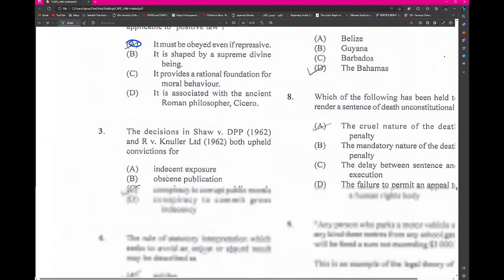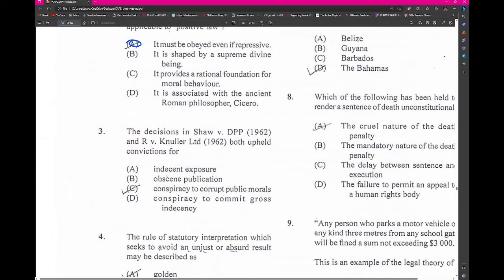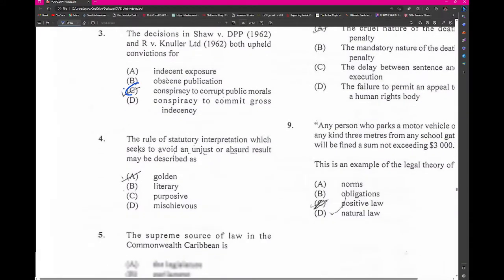Decisions of Shaw v. DPP and Knuller are conspiracy to corrupt public morals. Right, the rule of statutory interpretation which seeks to avoid an unjust result. I'm not sure about this answer, but I will put purposive. If it's golden, please leave a comment as to why.